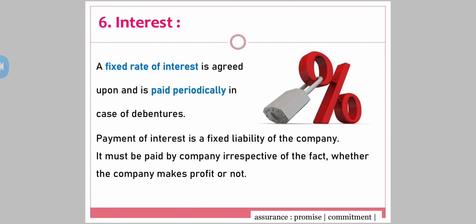Now see here, payment of interest is a fixed liability of the company. This is what I said. No matter what, whether the company is making profit or not making profit, the company has to pay the interest to the debenture holder. It must be paid by the company irrespective of the fact whether the company makes profit or not.